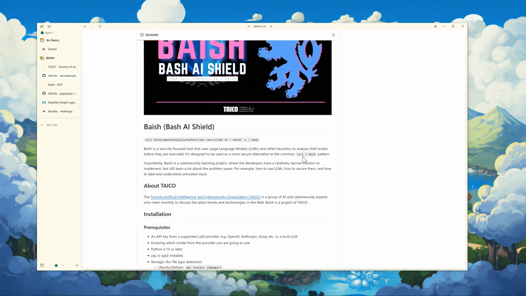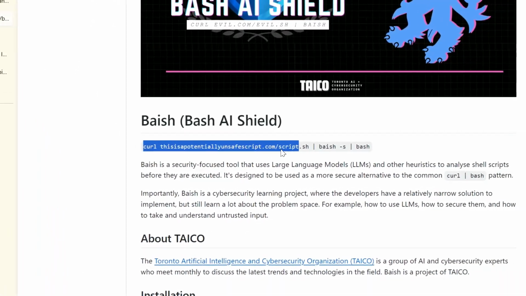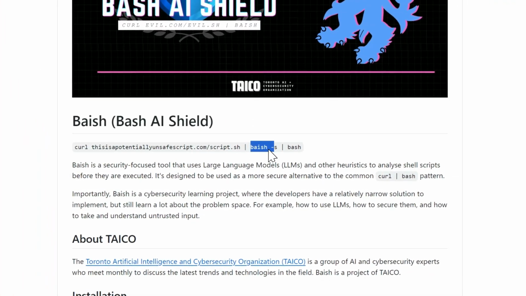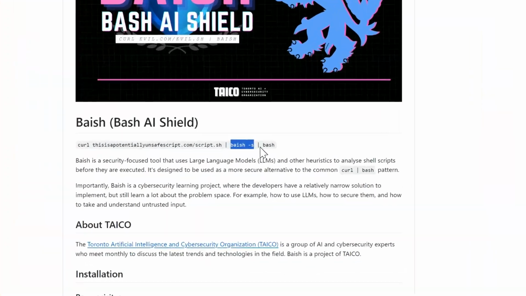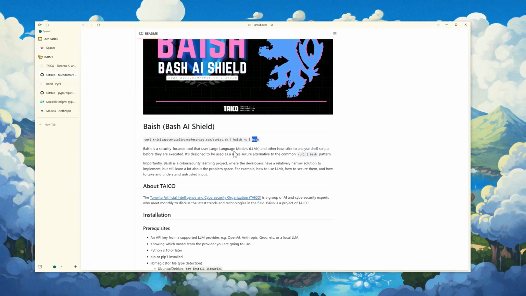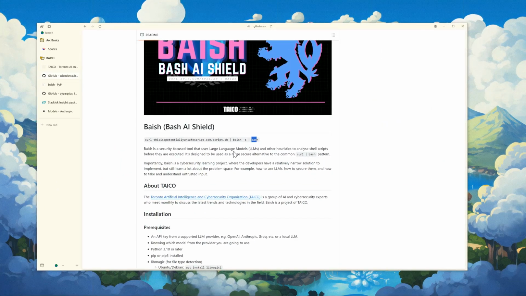Sometimes, in order to get software installed, what we do is we curl a script from a website, pipe it to bash, and then that script will go and install whatever software we want to use, right? It's a very convenient thing to do, but there can be some concerns in doing it. And so the idea with Baish would be that you could curl that potentially unsafe script, run it through Baish, and then Baish will decide whether or not it's safe enough to run through Bash, right? So you could use it as a way to determine whether or not this script that you're running is relatively safe and secure.